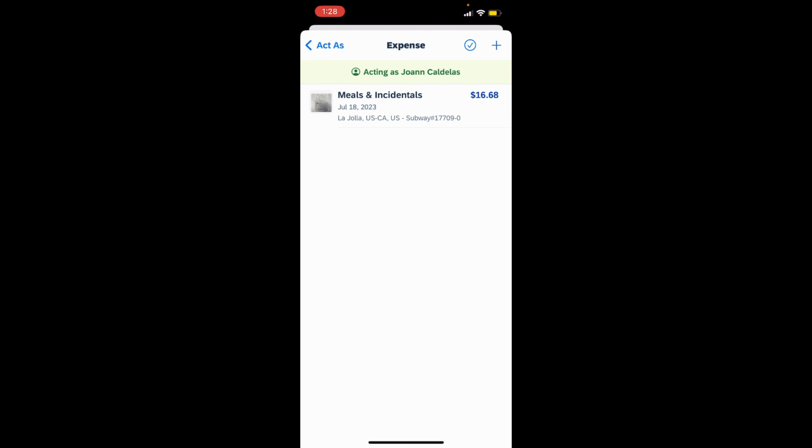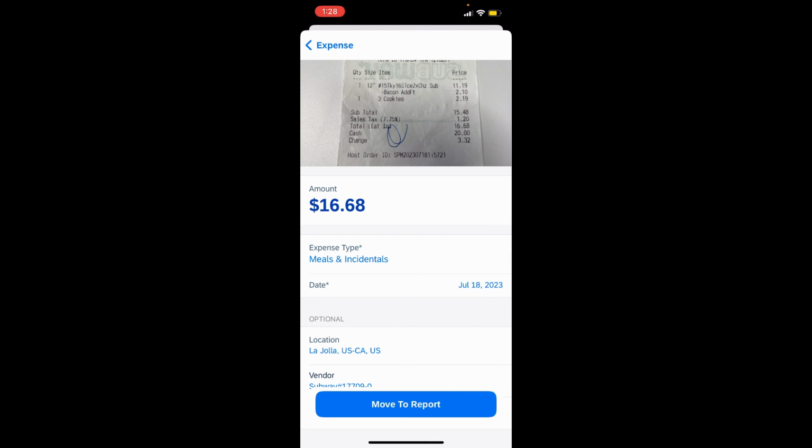Concur is scanning the receipt, so it defaults to the meals and incidentals expense type, and now I can move it to one of Joanne's expense reports or move it to a new expense report.